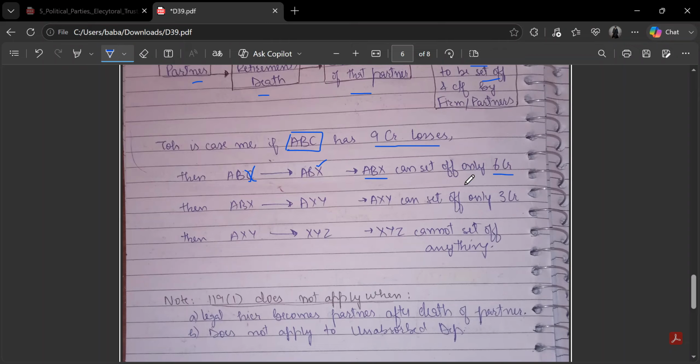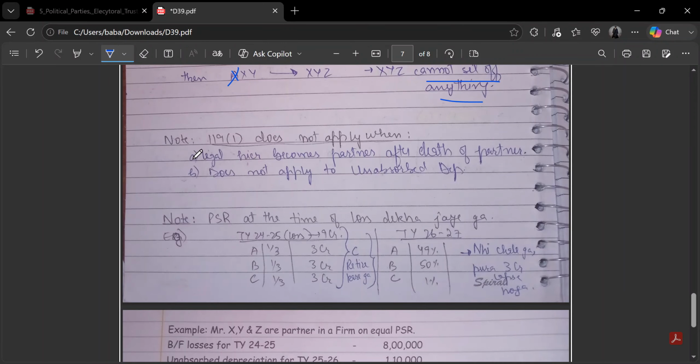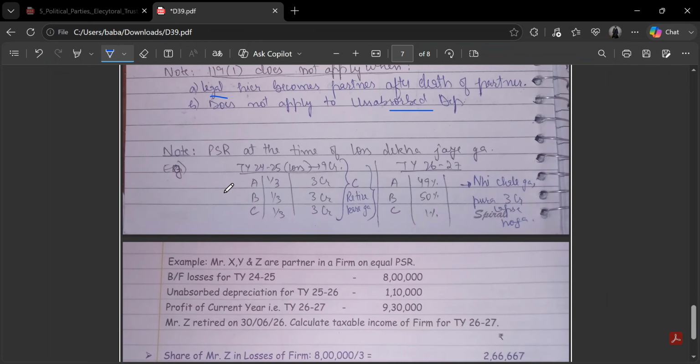Similarly, when Mr. B retires, his share will also lapse. The new firm AXY will be able to set off only 3 crore, which is A's share only. Then again, when A retires, the complete share of all three partners lapses. So there is nothing to be set off on behalf of those partners. Again, this is for those two cases. It does not apply to unabsorbed depreciation and the legal heir case.